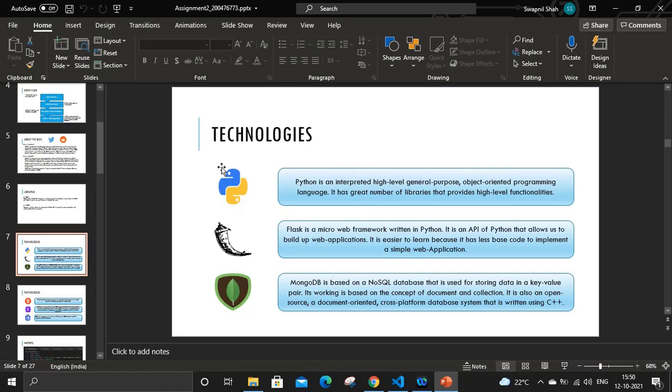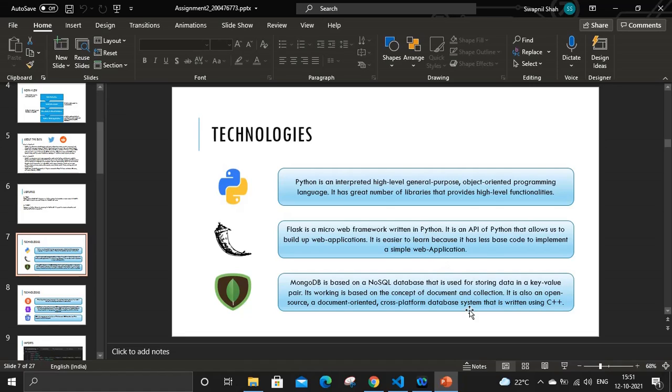And talking about a remote database, there were some options like Azure, AWS and Mongo, but I have chosen MongoDB. MongoDB is a NoSQL database that is used for storing data in a key-value format. Its working is based on the concept of documents and collections. So basically you can make a cluster there, make a database, and in the database make a collection. For this assignment I have created two collections. One is for Reddit and another is for Twitter.